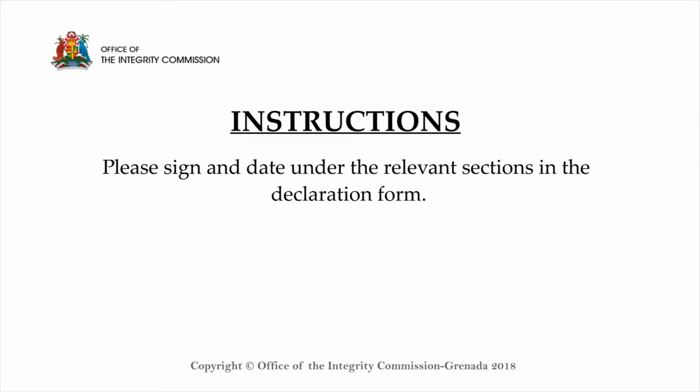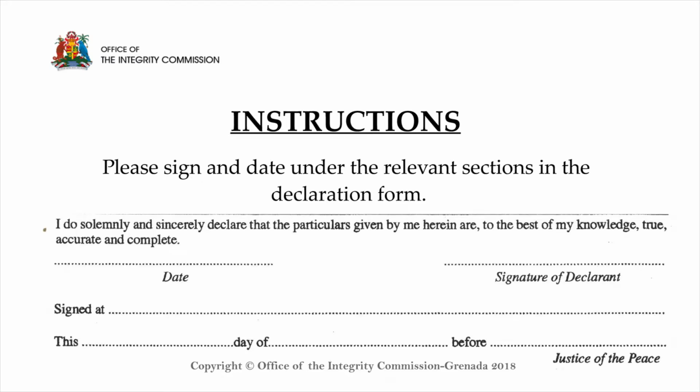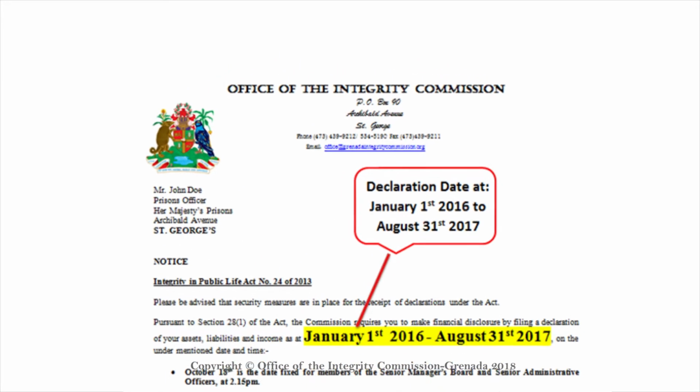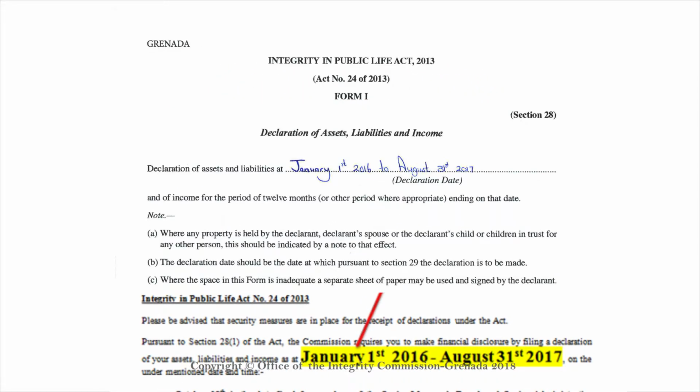Please sign and date under the relevant sections in the declaration form, except for the bottom of the last page, which must be done in the presence of a person empowered to take oath in accordance with the laws of Grenada, such as a justice of peace. You can find your declaration date on your notice to file, which is to be filled on the cover of your declaration form in the required space.